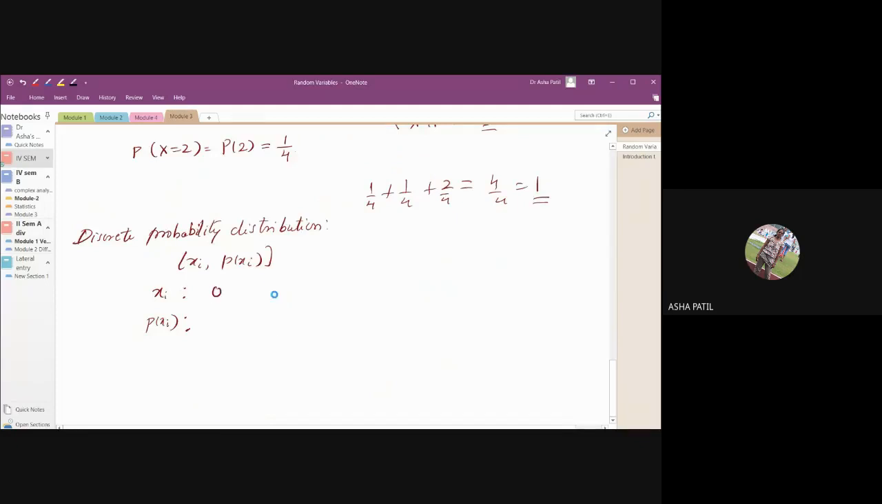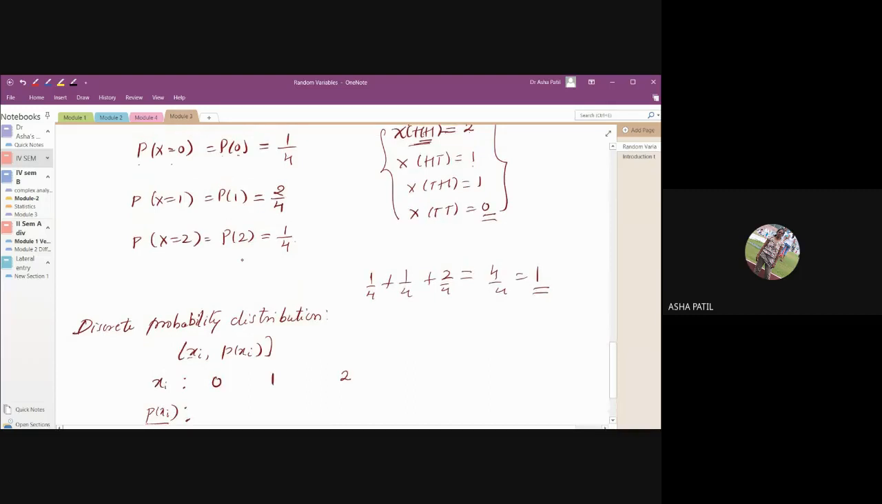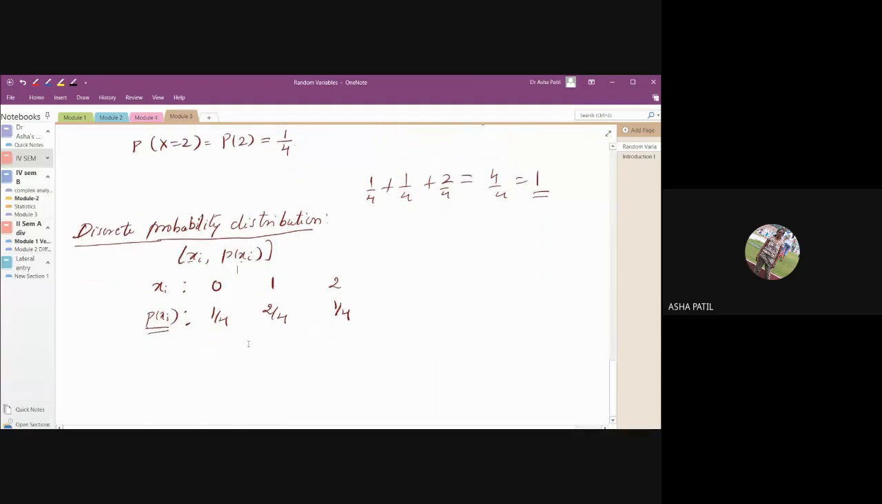So these are our xi: 0, 1 and 2. Now what are their corresponding probabilities? The probability that x equals 0, we have just done it, is 1 by 4. The probability that x equals 1 is 2 by 4. The probability that x equals 2 is again 1 by 4. So this table is what we call the probability distribution table. Because the random variable is discrete, we say it is a discrete probability distribution. It is the set of the values of xi and p of xi.